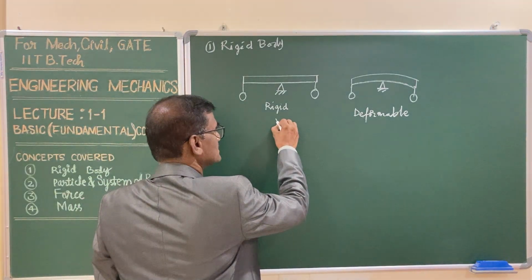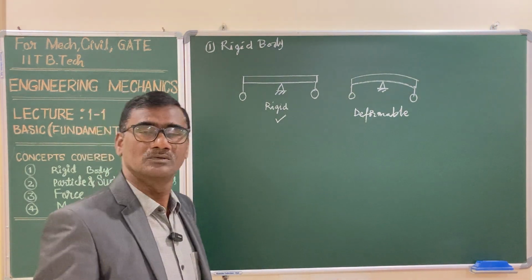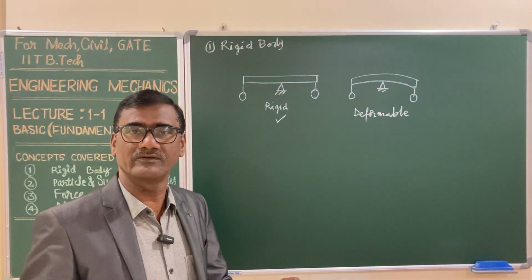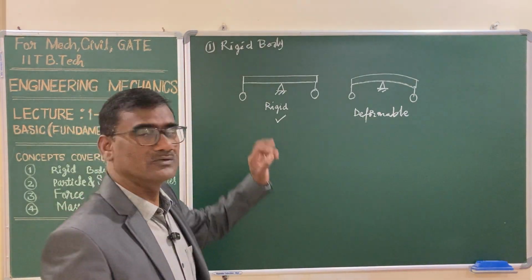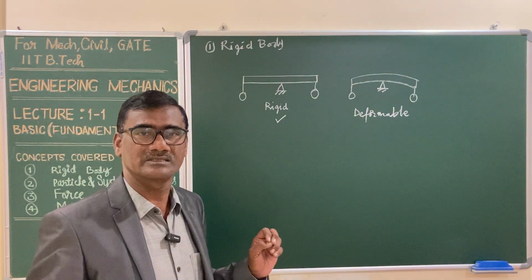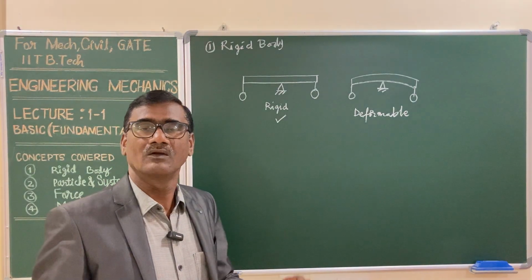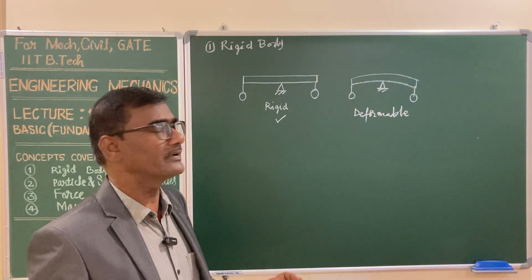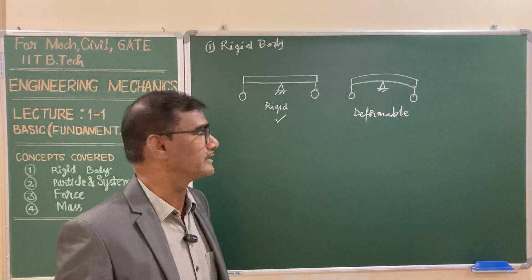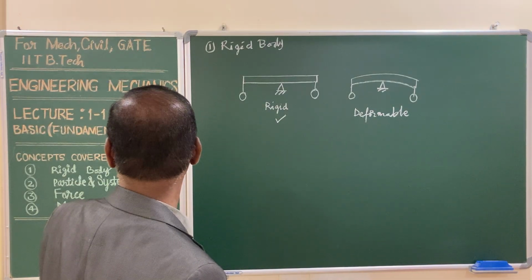And whatever you consider the rigid body, because it is subjected to loads and the material usually is elastic in nature, you have a certain degree of deformations. Never do you have a 100% perfect rigid body. The definition is like that: if the deformations or changes in dimensions are very, very small when compared with the overall dimensions of the body, then you can treat that body as a rigid body. And this is the definition of the first concept.